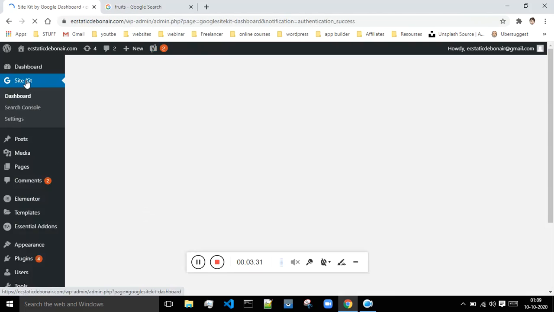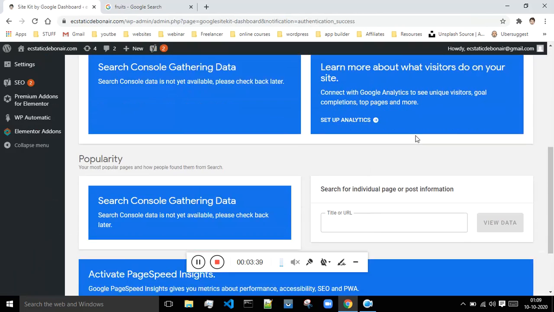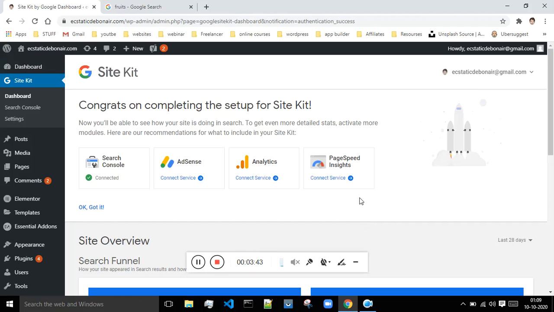Okay, so over here you will get the tab of Google Sitekit. Just click on that, and all the details of your Google Sitekit and your website will be displayed over here. How your website is doing, how many visitors you are getting, what pages are visited by the visitors on your website, all the statistics will be shown to you under this tab. So let's just go to the search console.